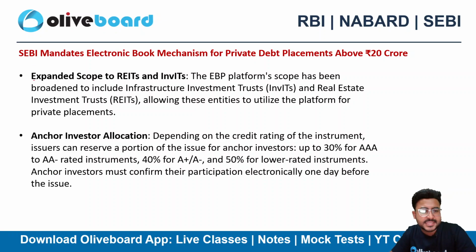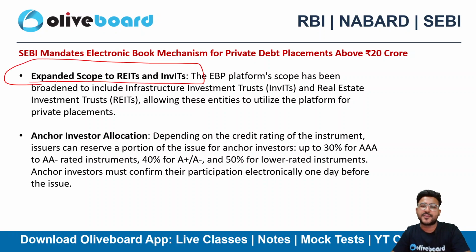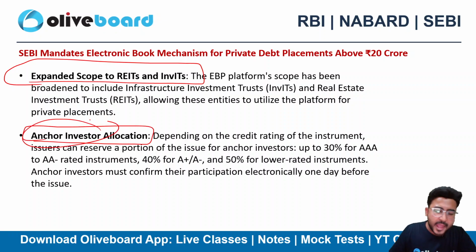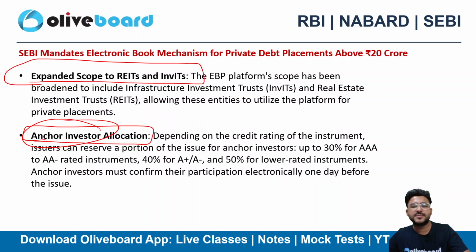So here we can see that SEBI has also expanded the scope to real estate and infrastructure investment trusts as well. If they are issuing securities on a private placement basis, they can opt for the electronic book mechanism. For them, this is optional. Okay, this particular feature is optional. Then we have anchor investor allocation as well. So what do you mean by anchor investor? Can anyone tell me in the comment section? What is an anchor investor?